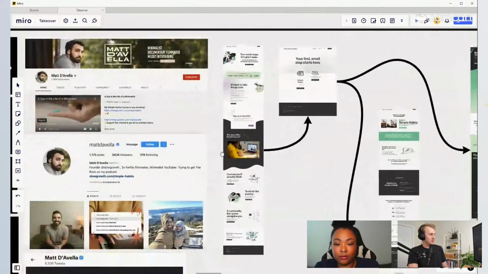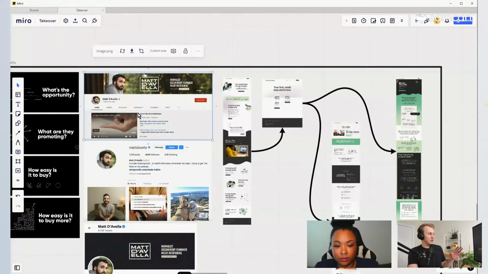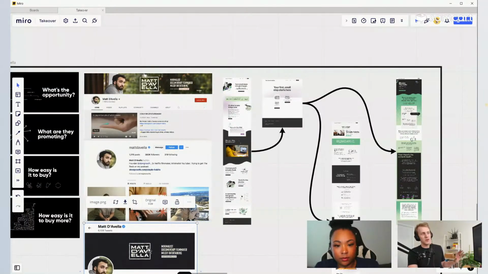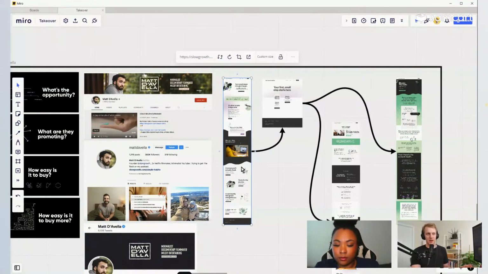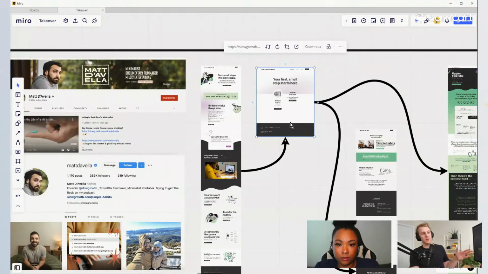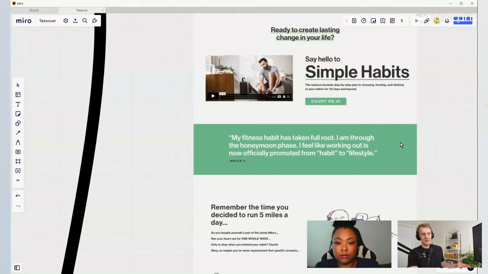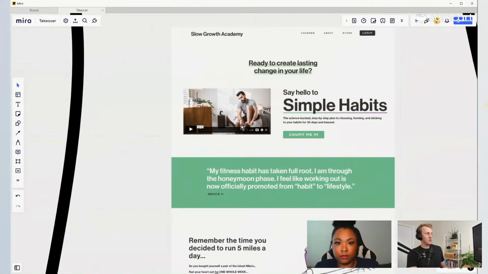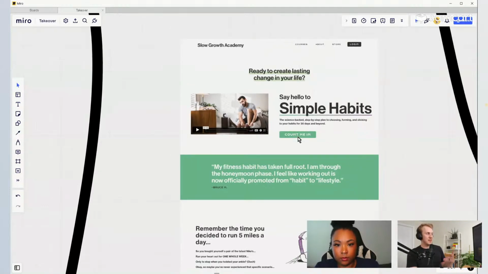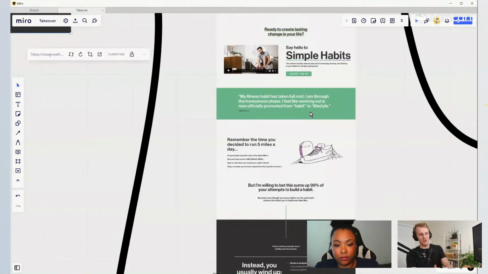So the journey that they take is they go from YouTube, Instagram, or Twitter. They land on this landing page because that's what they're led to. Then they're given this fork in the road to say, do you want the 2 products, Simple Habits, or do you want Master YouTube? If you go to Simple Habits, it takes you to another sales page, another landing page where you can watch his video sales letter, or VSL as we call it. You can say, count me in, and then that will take you to the actual checkout page.